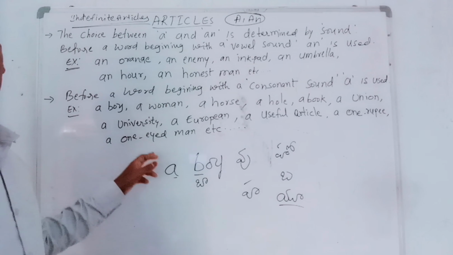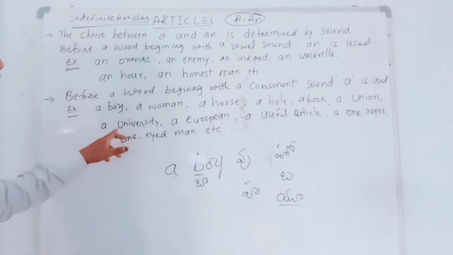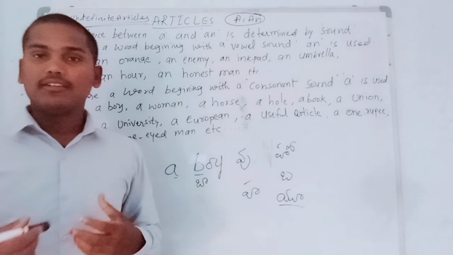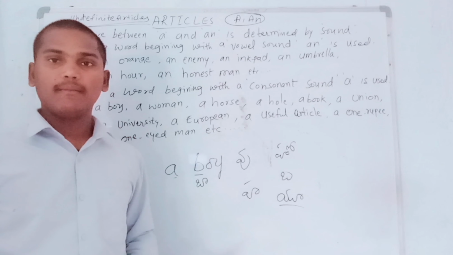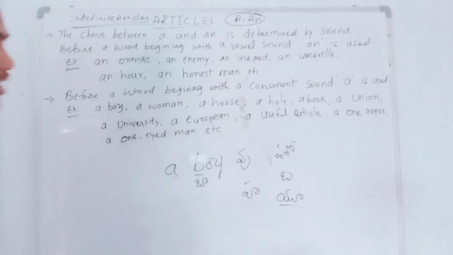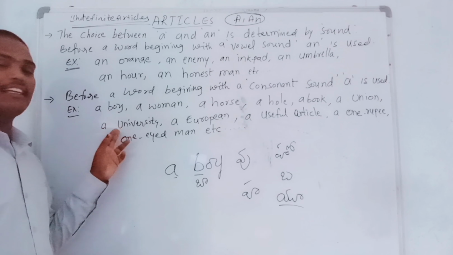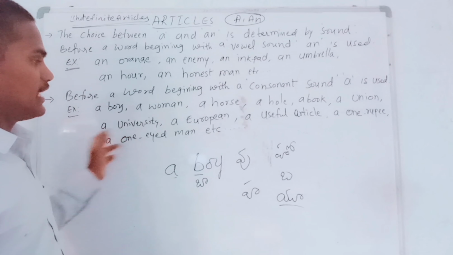So a university. Same explanation. The word started with U, but U is an English vowel. But we should not think about that. We should not consider that. I already explained to you, and I hope you can definitely understand. So U, ya sound. It is a consonant sound. That's why we use a.